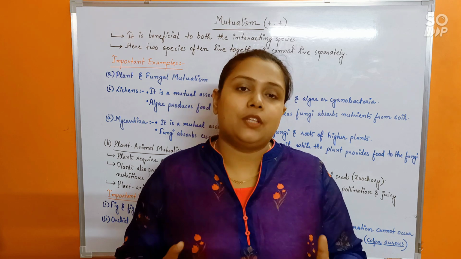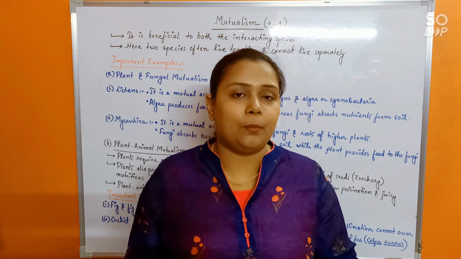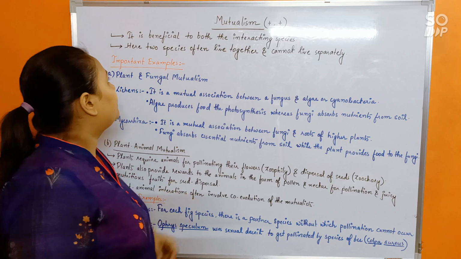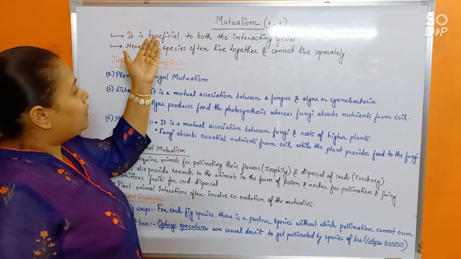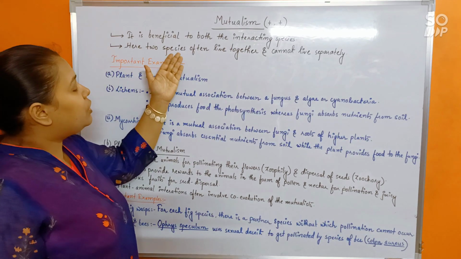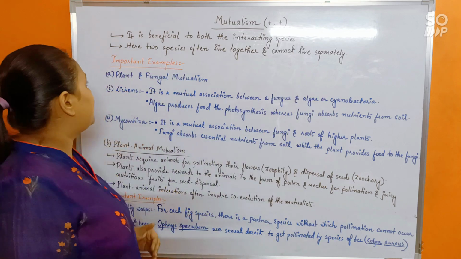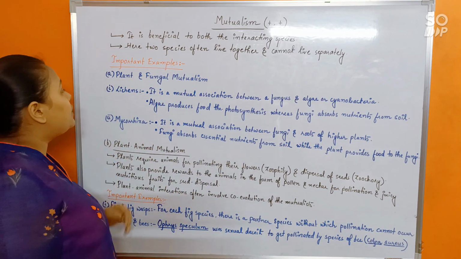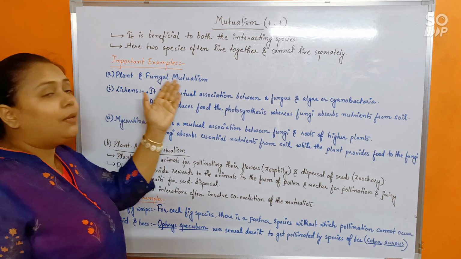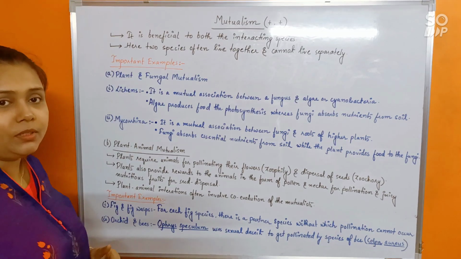Is that clear? So now let us explain this phenomenon with the help of some important examples. It's a beneficial association to both the interacting species, and here two species often live together and cannot live separately. Next, important examples. First, we will be discussing two important examples from plant and fungal mutualism. Plant and fungi. The first one is very common, and that is lichen.